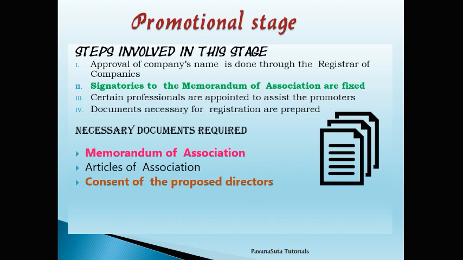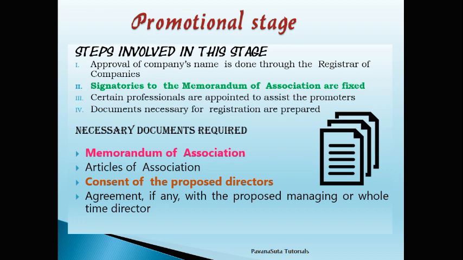The memorandum of association copy consists of complete company information, and articles of association consist of rules and regulations of the company, and agreement copy consists of the employees and directors agreement to work in that company. And the last one is statutory declaration copy. That is, you have to get a written statement from the court that your company is legally approved. So after the preparation of these documents only, the promotional stage is over.